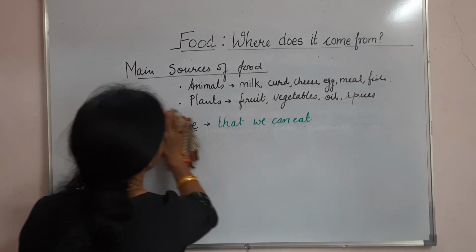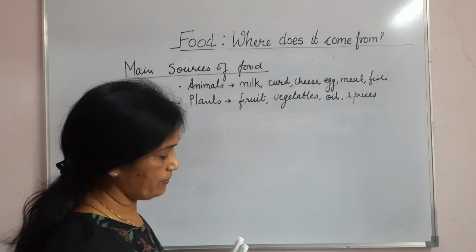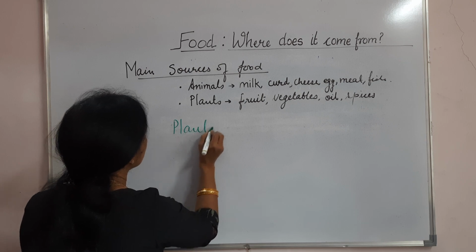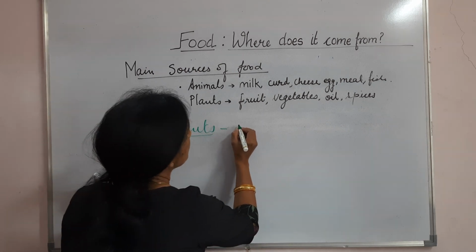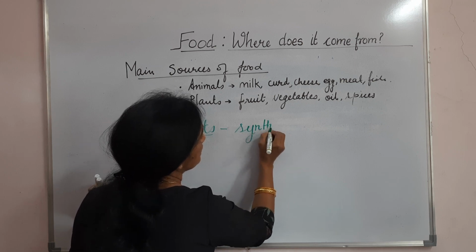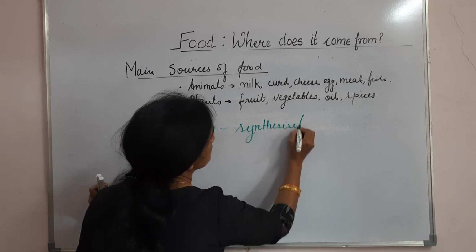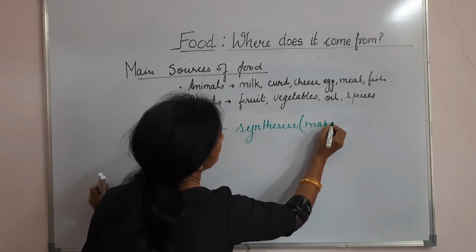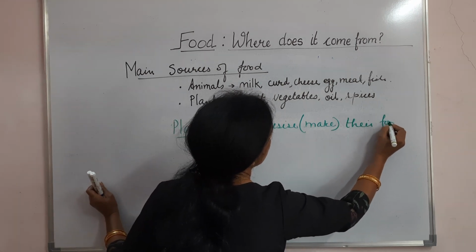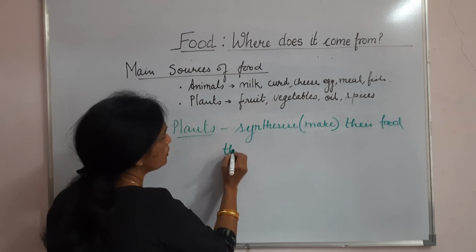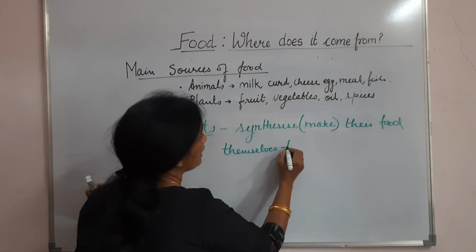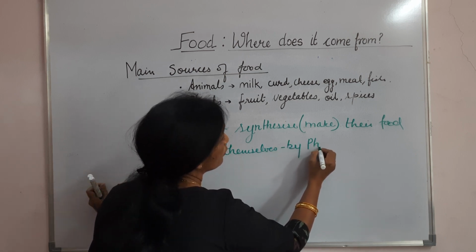Okay, let's see. So plants make their own food. Plants, they synthesize their food themselves. Synthesize means they make, they prepare. Okay. Now by which process? It is by photo, and that process is called as